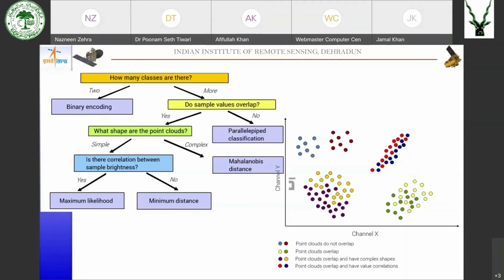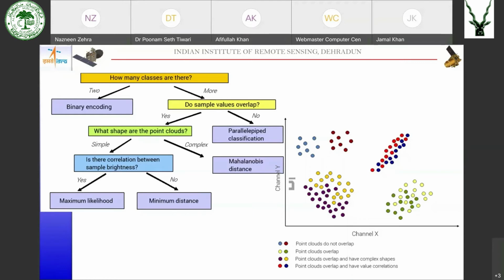So when the shape is complex, you can go for Mahalanobis decision rule. If the shape is simple, then again you can see whether there is a correlation between the brightness values or not. As you must be knowing, if we observe an ellipsoidal pattern, then we say that there is correlation.